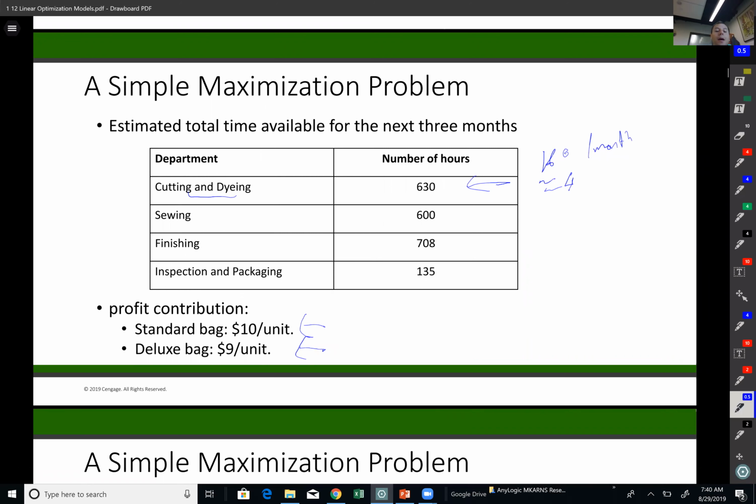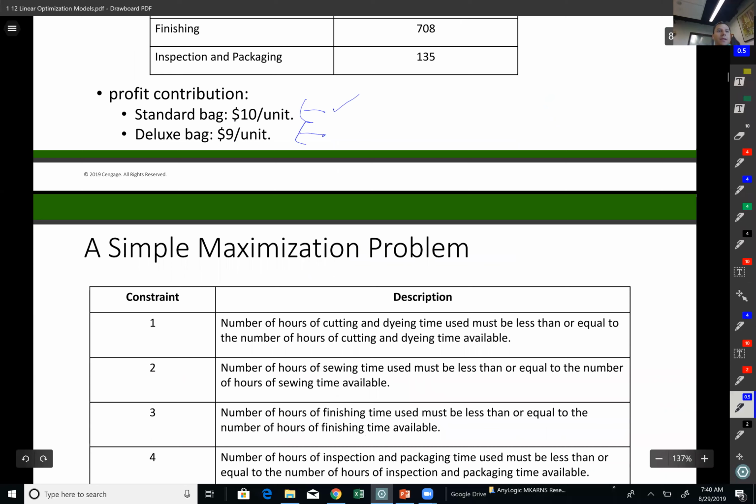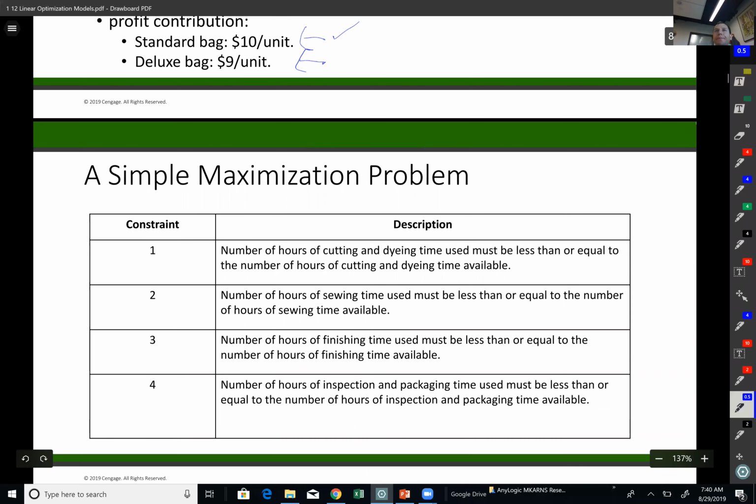So if you look at these two numbers, you may say, hey, why don't I just produce standard unit because it gives me a better profit margin? Yes and no, because yes, $10 is greater than $9. However, we need to consider how many can I produce? How many standard bags can I produce? And how many deluxe bags can I produce in a way that I will maximize my overall profit? All right, so this is an important consideration. You cannot just look at the profit margin and say, hey, I will produce only standard bag.